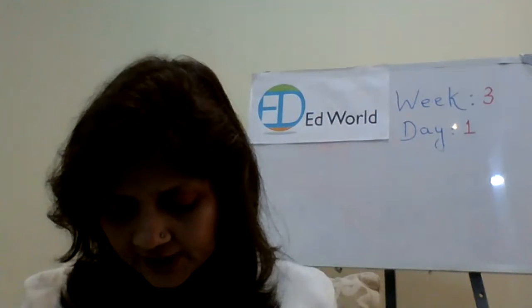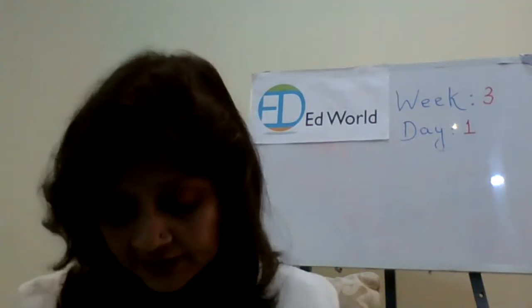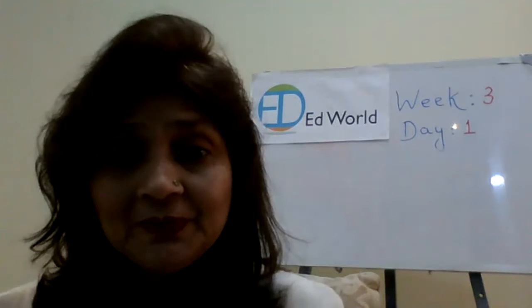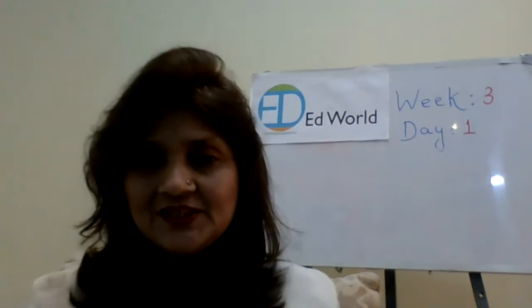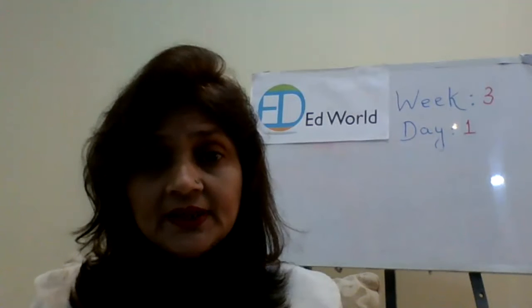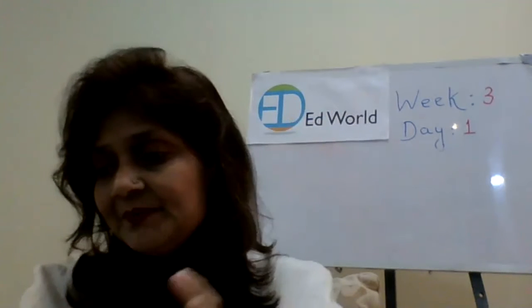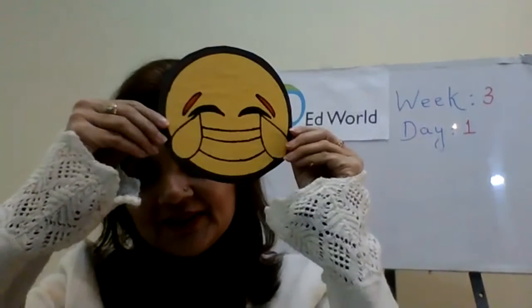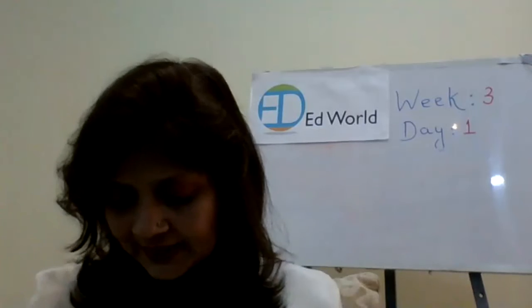Now, like we have already discussed, what have you written for the first answer? First is very cold places. Very good. Second answer, very hot places. Very good. Third, water. And fourth, it lives on land and water. Great job. I'm so happy for you all. Very, very good class.